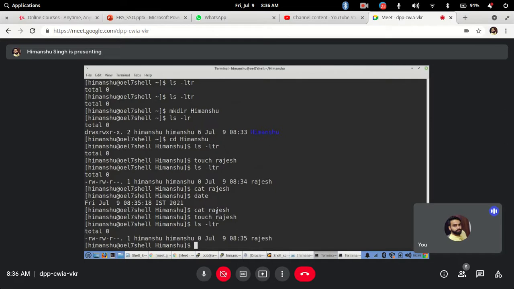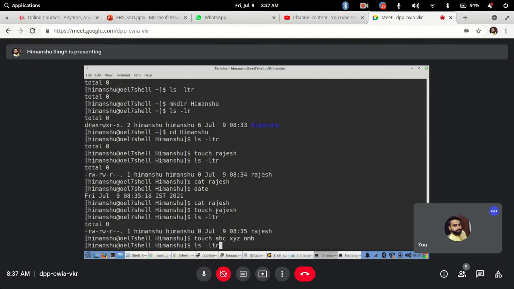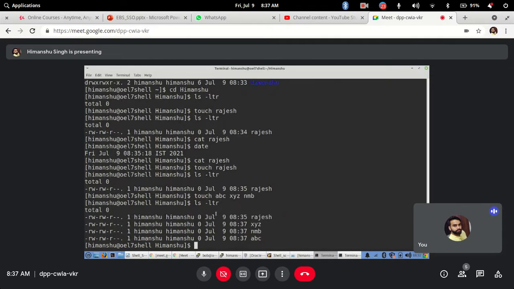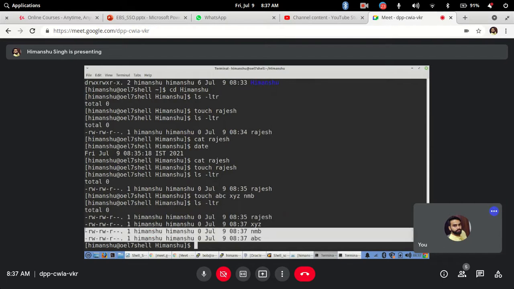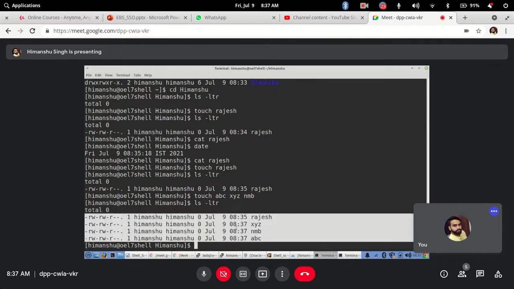Got it? So you can use the same thing, touch. Let's say I will give any names, let's say ABC, XYZ and MB. Okay, so you can create multiple empty files at the same time using the touch command as well. So multiple files will get created here. Got it?